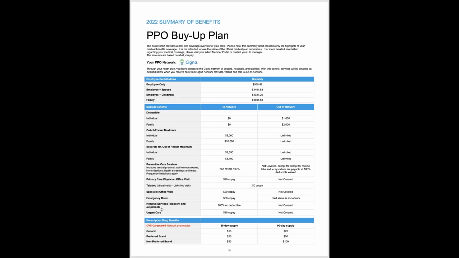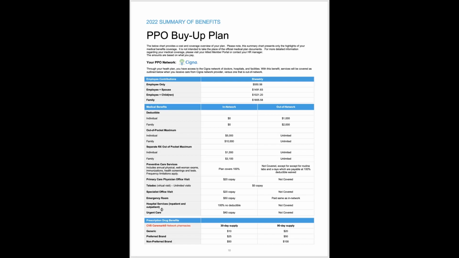In most cases, I don't know if it would make as much sense to elect a plan like this at this contribution level, unless you know you can anticipate throughout the plan year that you're going to have much higher than typical medical expenses. The other plan options that are being offered are absolutely very robust as well.